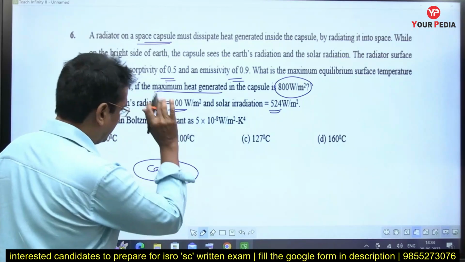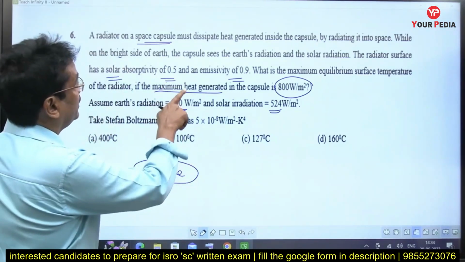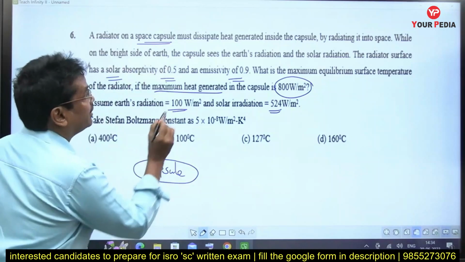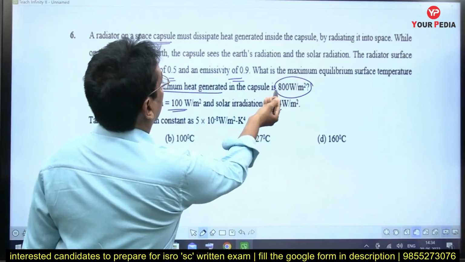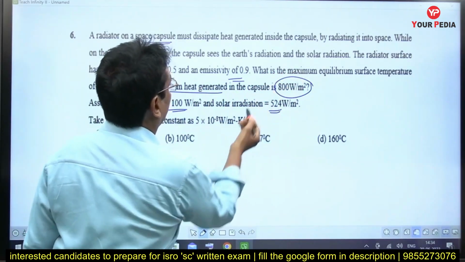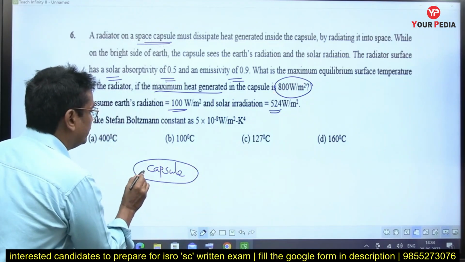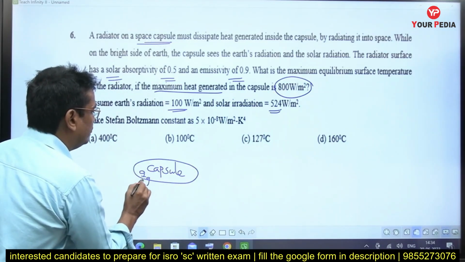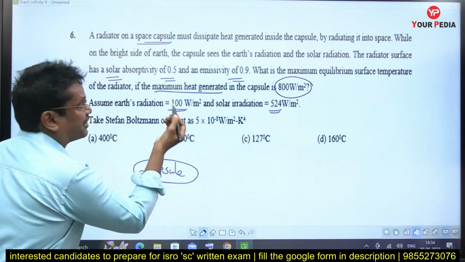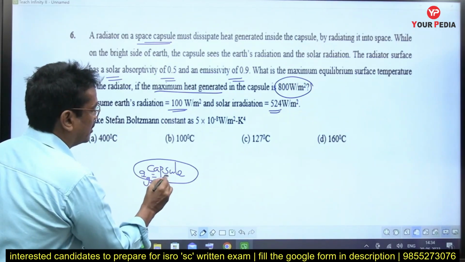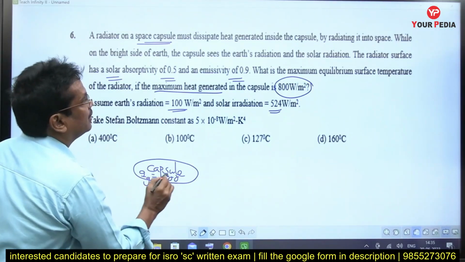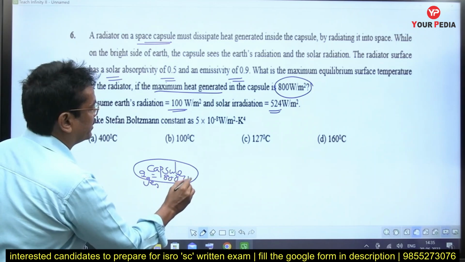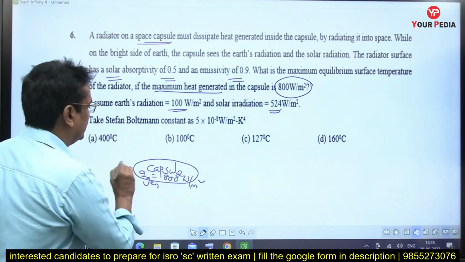Okay, it is operating in space. It is generating heat inside. Look at that. The heat generated in the capsule is 800 watts, because of some reasons, maybe some electrical or electronic devices are there. That is why it is generating heat, 800 watt per meter square.